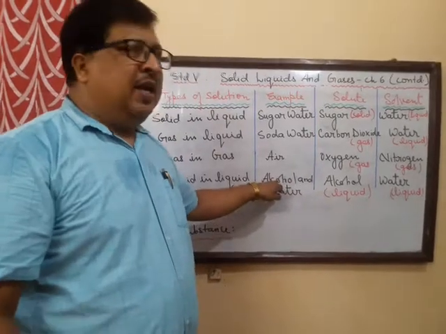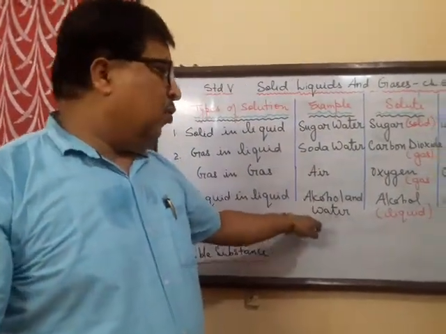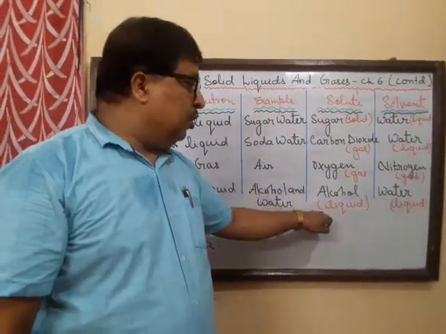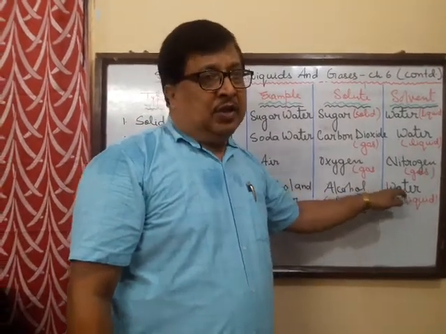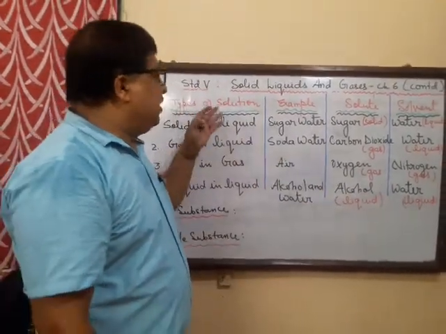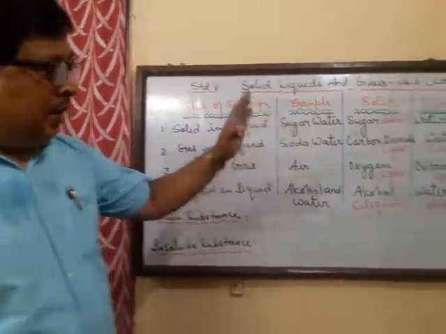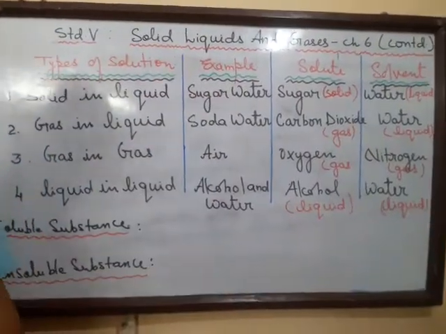Next is liquid in liquid, alcohol and water. Actually this alcohol, it is an organic compound, that is ethyl alcohol, and water, where alcohol is the solute and water, another liquid, is the solvent. So these are examples of different types of solutions, and I have mentioned there which is the solute and which is the solvent.